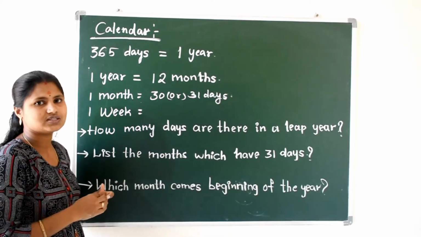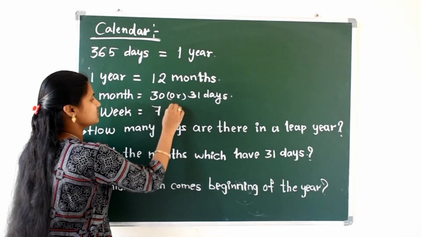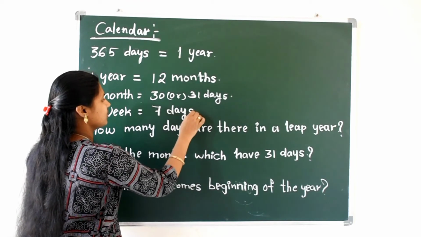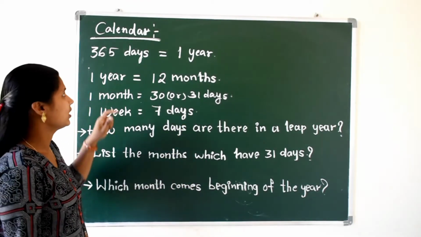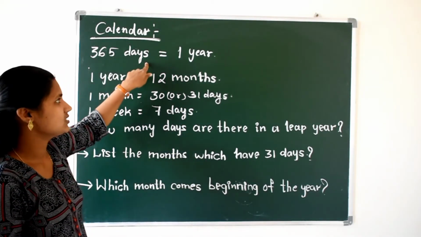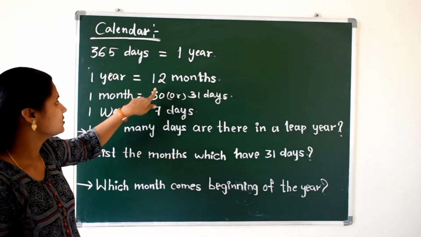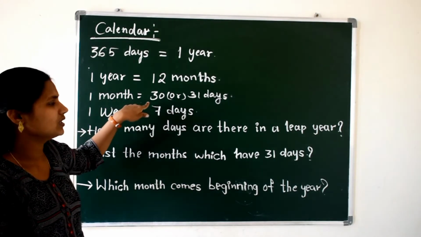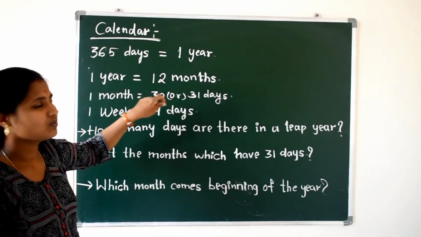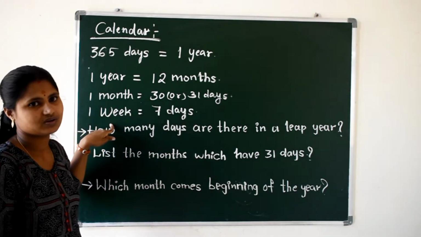Next, 1 week is equal to 7 days. So 365 days make 1 year. 1 year is equal to 12 months. 1 month has 30 days or 31 days. 7 days make 1 week.